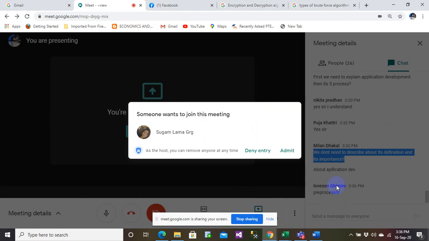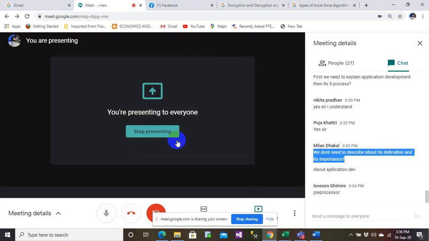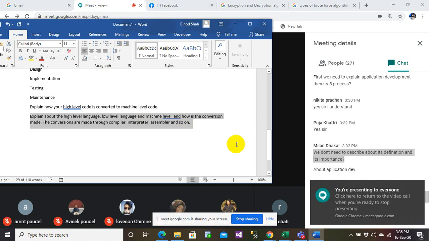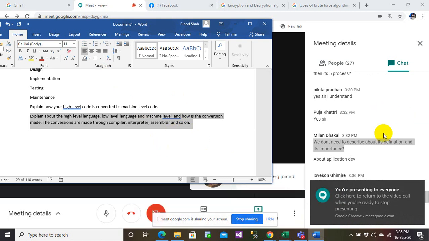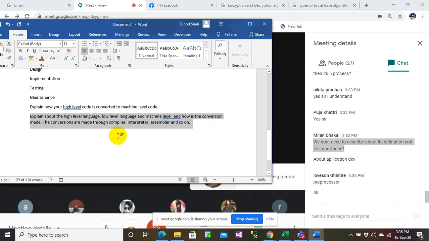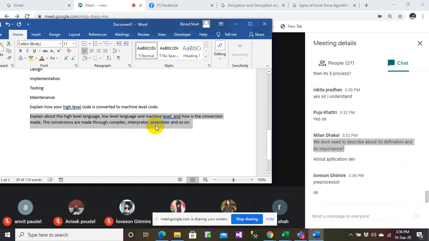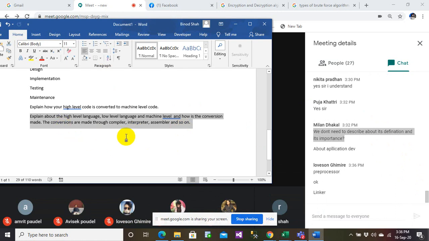Yeah, option, that's even a preprocessor. Whatever you think is suitable, you just mention everything. Whatever I remembered, I just put it over here. So there may be a preprocessor, there may be something else. Just remember them and try to explain how high level code is converted into low level code. Yes, linker, absolutely. There's linker, interpreter, there are so many. I don't remember everything, so you can find them out and then tell others about all this stuff.